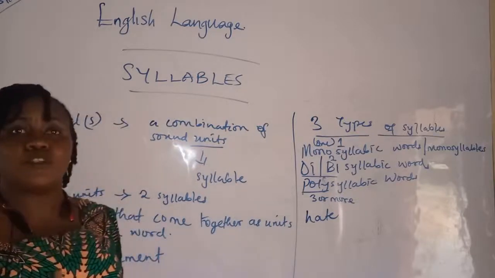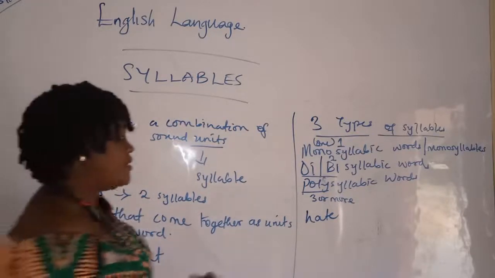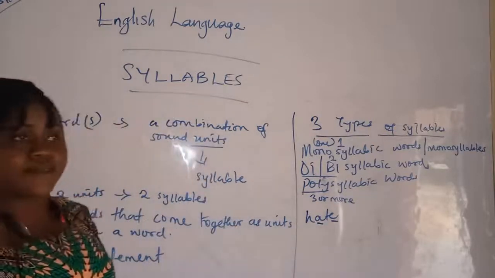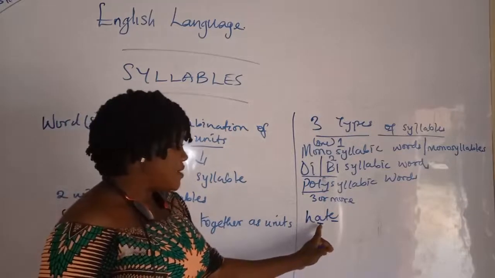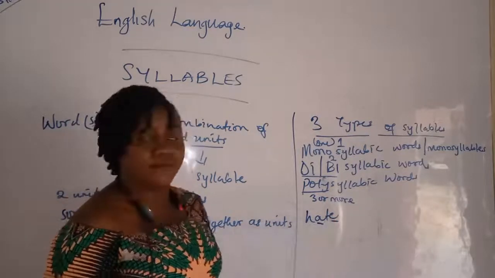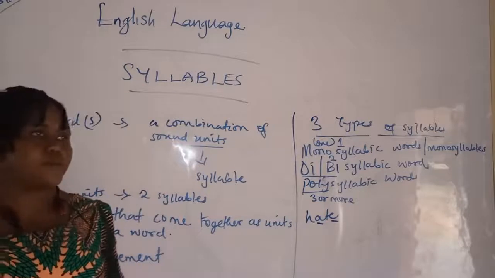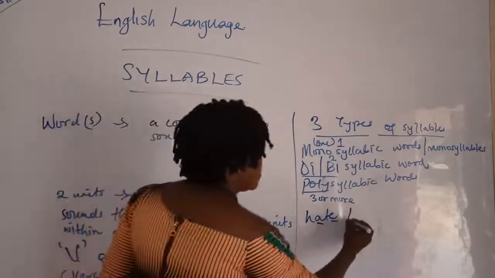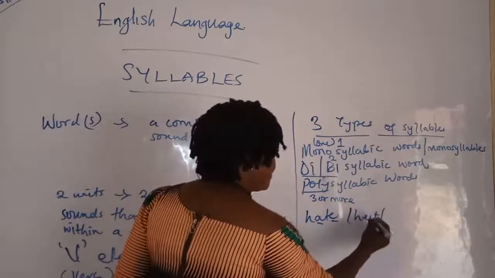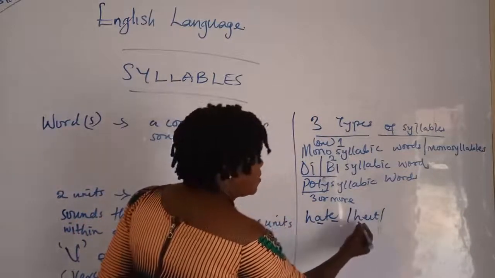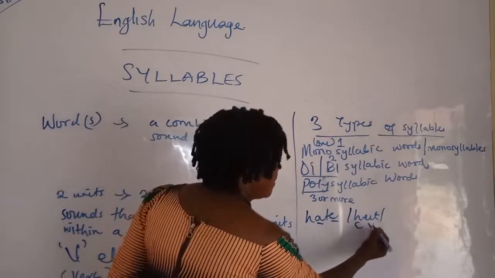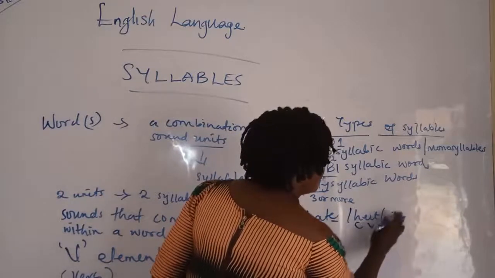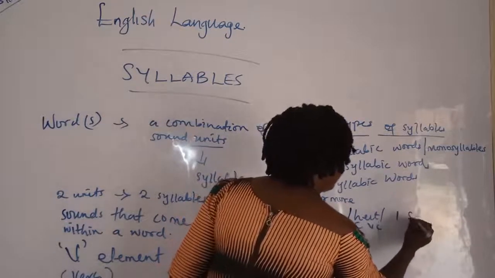If you are the type that wants to focus on the spelling, you will see we have two vowels in the spelling, letter A and letter E. So you need to think less of the spelling, because in pronunciation, this is pronounced hate. So the components that we have here are consonant, vowel, consonant. This comprises one syllable.